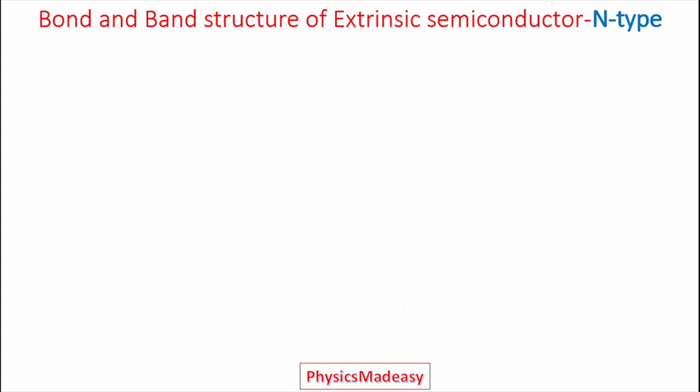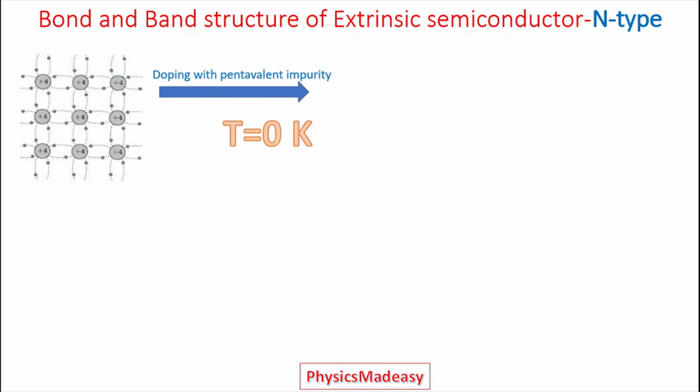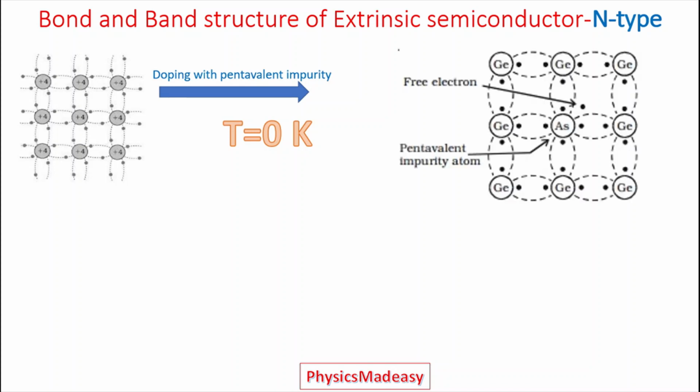Now, similarly, if we study the n-type semiconductor, initially we take an intrinsic semiconductor and keep it at 0 Kelvin and we dope with a pentavalent impurity. Penta means 5, meaning we are doping with 5 valence electron atoms into the host material like germanium.